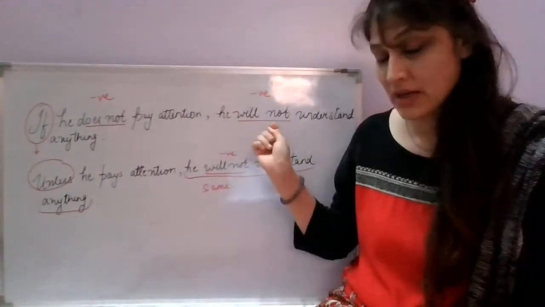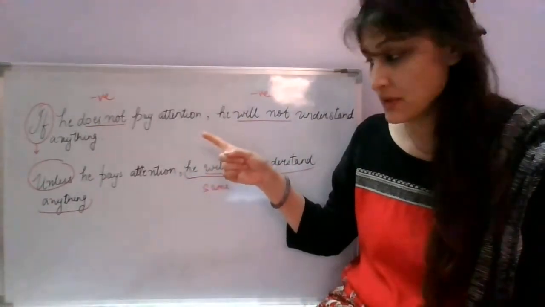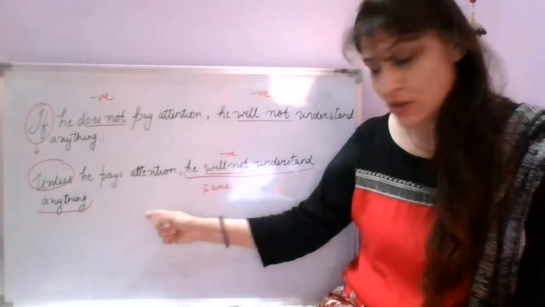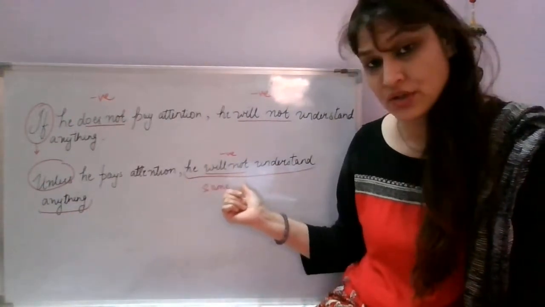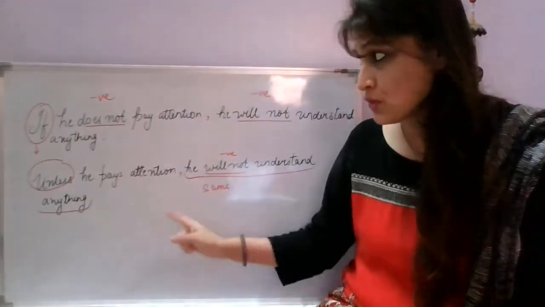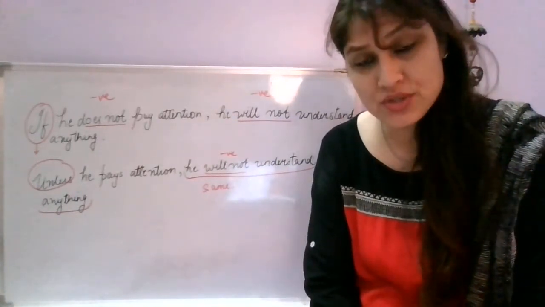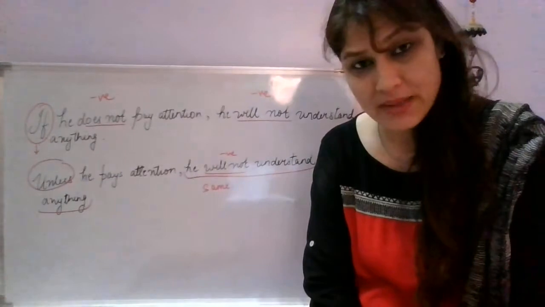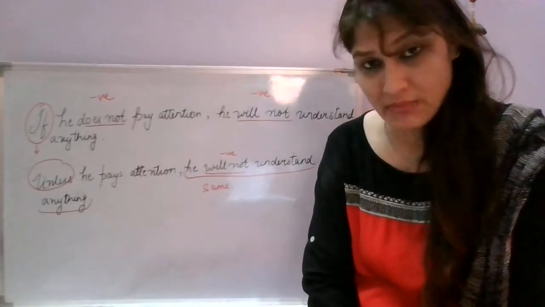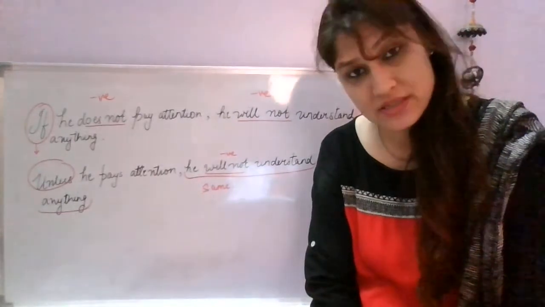After the comma, this will not change, it will remain the same even if we are using unless or if. For unless, it will remain the same, he will not understand anything. So maybe there is a negative, but it is in another clause, not in the same clause before the comma. You have to understand this part as well, right? That means you should know about clauses before coming to this chapter, conditional sentences. We have to keep these basic rules in mind. Of course, with if, we can use a negative in the same clause or in the subordinate clause.